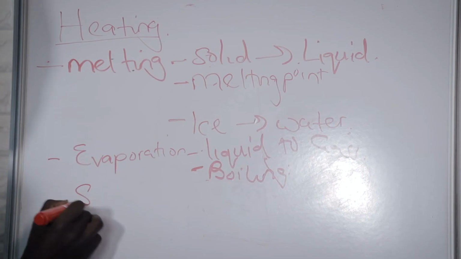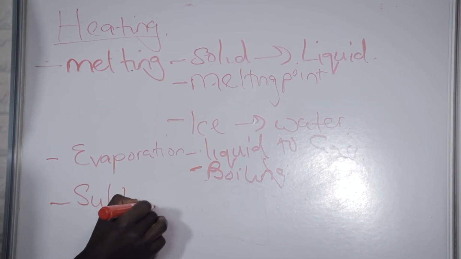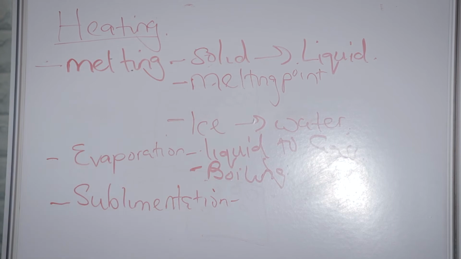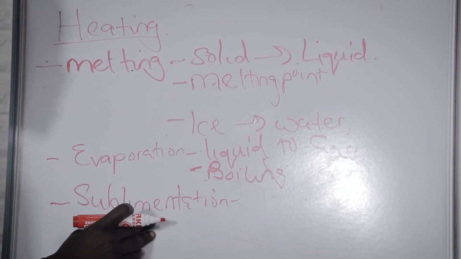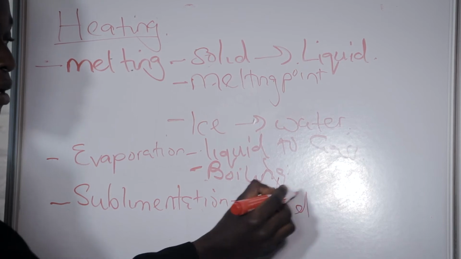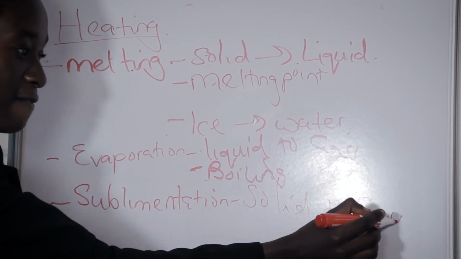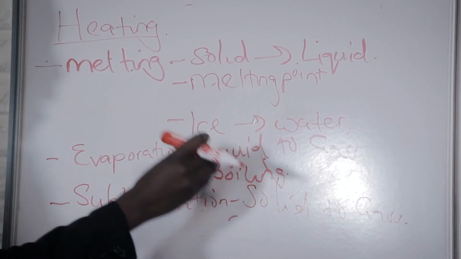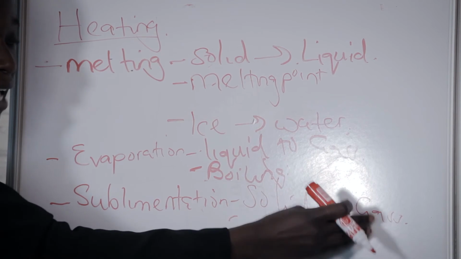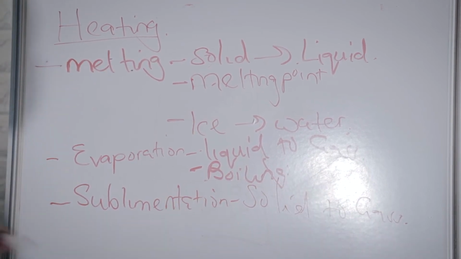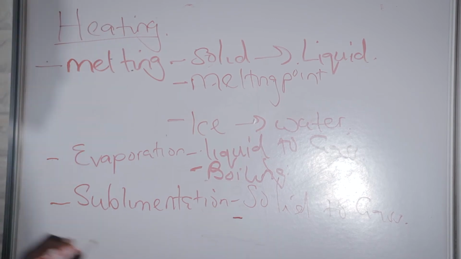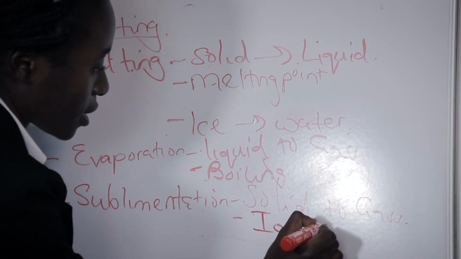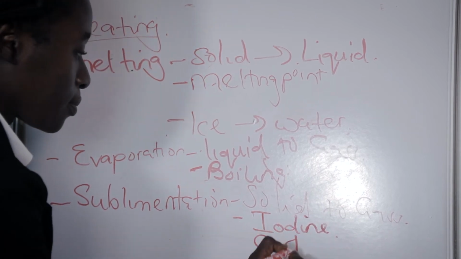Another change of state is sublimation. Sublimation is simply the conversion from solid to gas and vice versa, gas to solid. So sublimation, we're talking about converting a solid to a gas and a gas to a solid. Examples of some substances that sublimate, we have iodine and carbon dioxide.